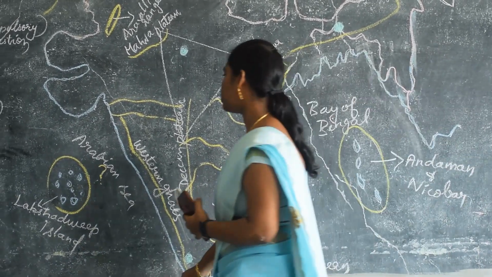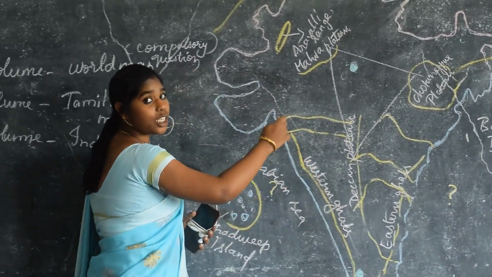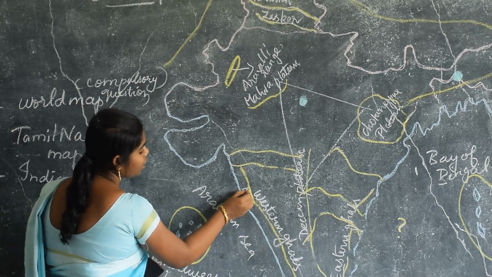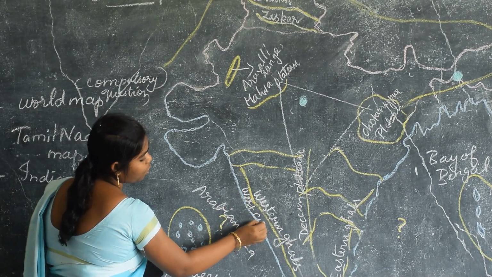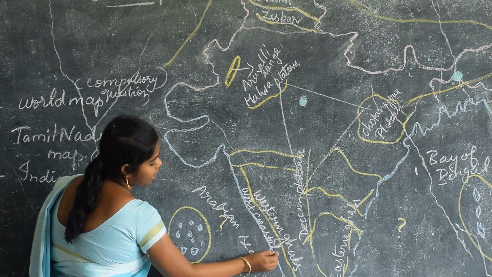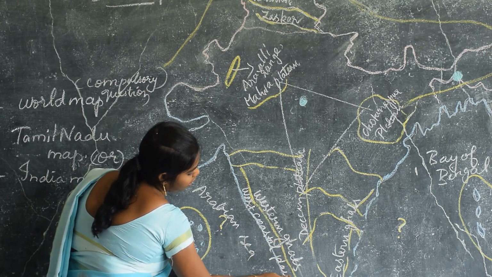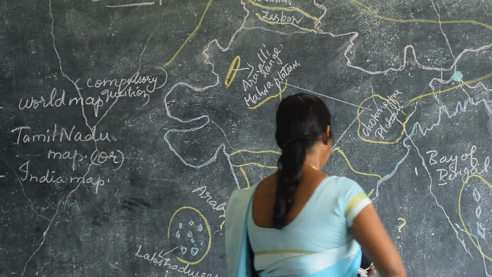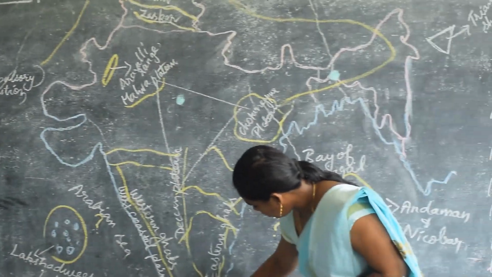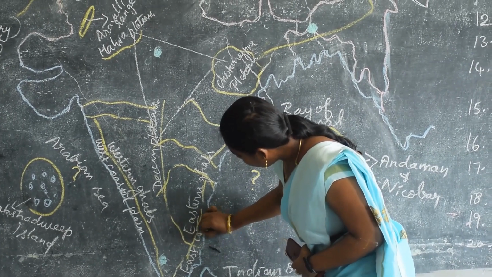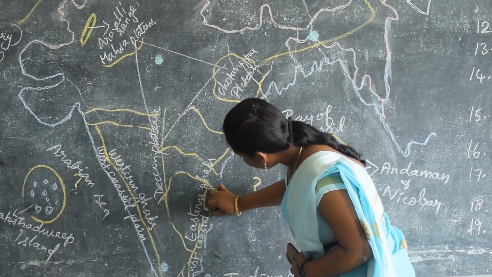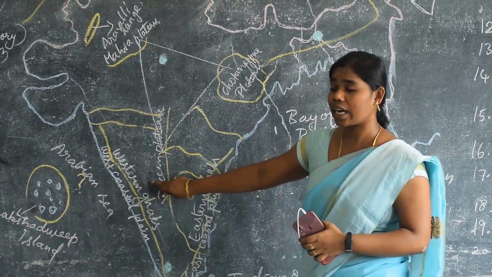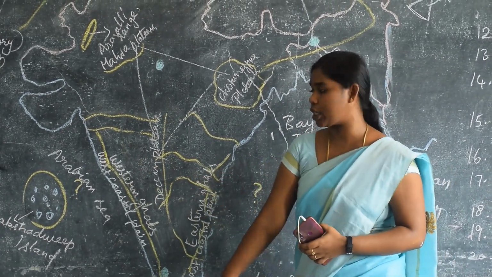Okay. Next one is the coastal plain. Near to the Western Ghats, that is the west coastal plain. And near to the Eastern Ghats, what is that? Yes, that is the East Coastal Plain. See here, many students still confuse the Ghats and the coastal.